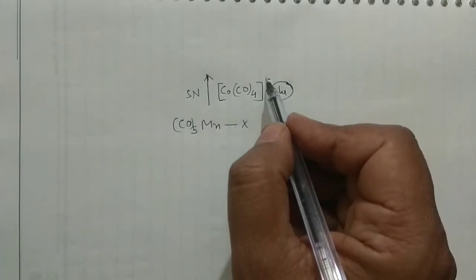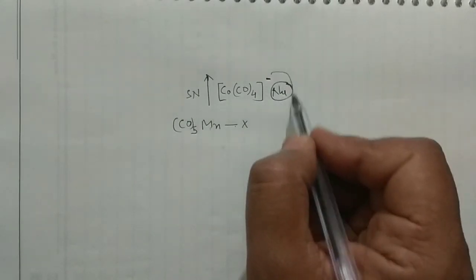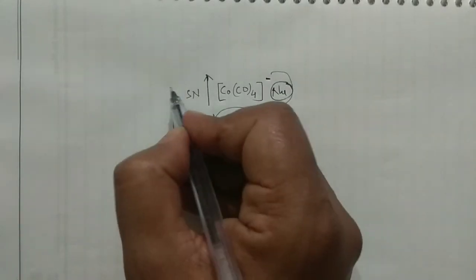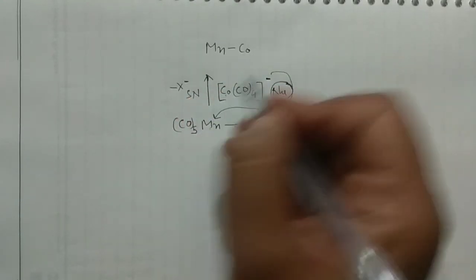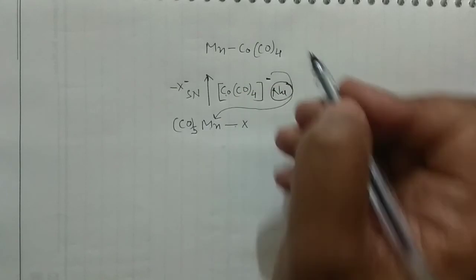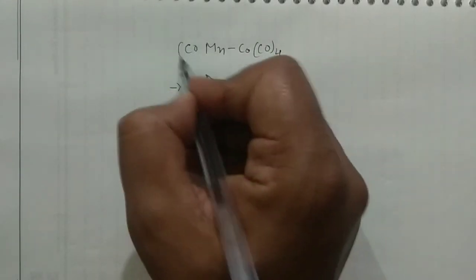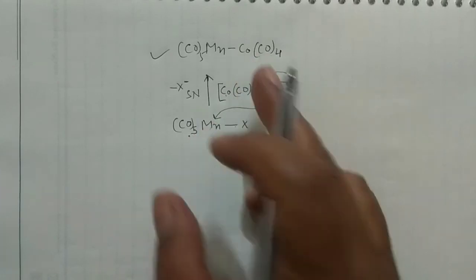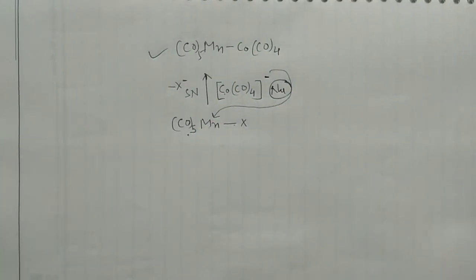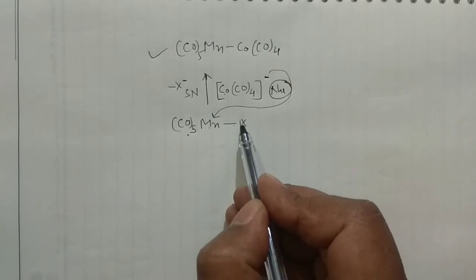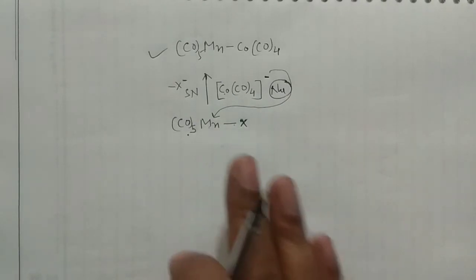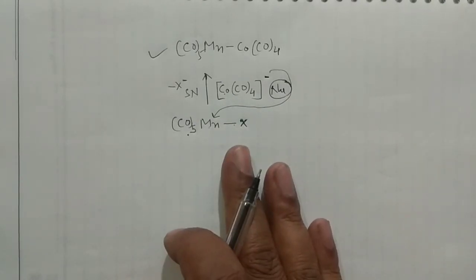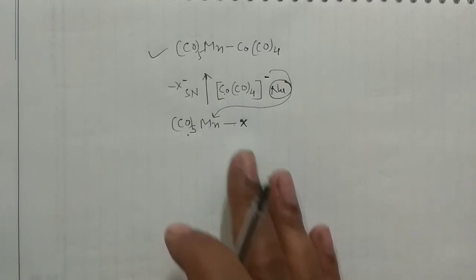When this happens, this is the nucleophile, and this metal is the electrophile. So it will attack here. Your X will be removed from here, and your compound would be manganese with this Mn-Co bonding, 4 carbonyls on the cobalt, and the 5 carbonyls that were already there. So you can form this particular compound. That's why these halides are very, very important, because X is a very good leaving group, especially iodide and bromide. We can very easily substitute this X with other ligands, so we may prepare a variety of compounds.